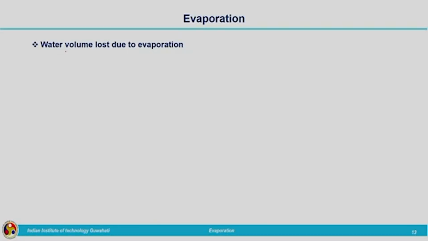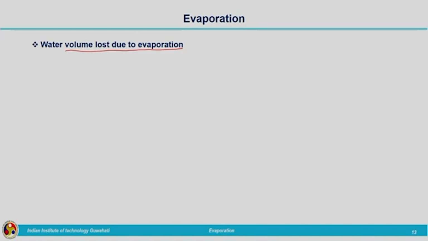That is why, for a particular pan, considering all these factors, a pan coefficient is defined. The evaporation rate which we get from the pan, we multiply it with the pan coefficient, and that gives an approximate value of the evaporation taking place from the water body. Then we need to calculate the volume of water lost due to evaporation. In the case of standard pans, we are calculating the depth or rate.